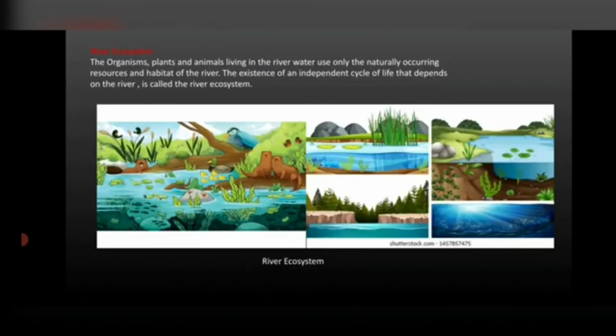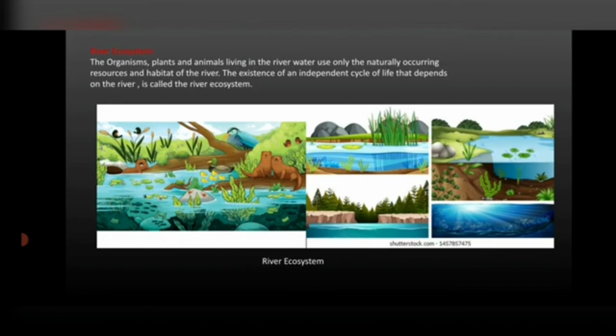Next, river ecosystem. Now we have learned about the ecosystem of plants. We know the ecosystem of animals. But now let us see the ecosystem of river. Now, the organisms, plants and animals, they are all three forms which live in the river. Okay, they are all using water for their existence, right? So they are living organisms which live in the river, and it has become a habitat for them.